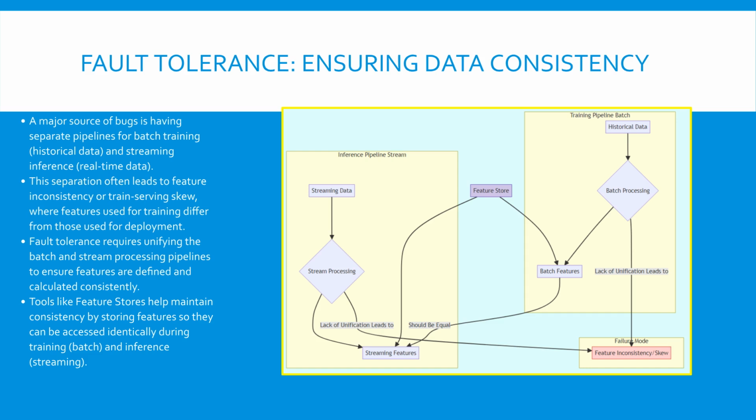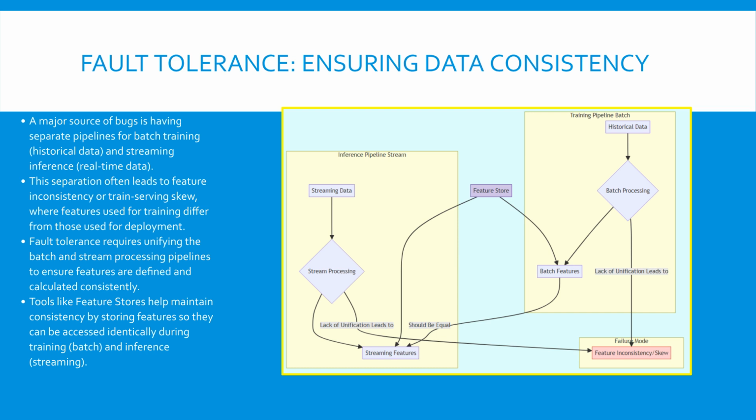This diagram shows the crucial role of unified pipelines in achieving fault tolerance. Traditionally, training uses historical data processed in batches to create batch features, while inference uses live, streaming data processed continuously to create streaming features. The core challenge is that if the processes, batch processing and stream processing, are implemented separately, the resulting feature sets often become inconsistent, leading to the dangerous train-serving skew.